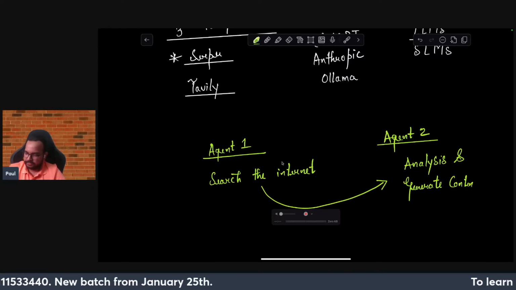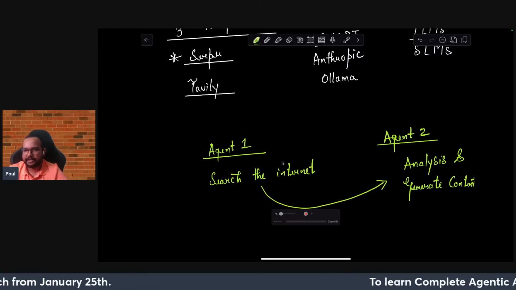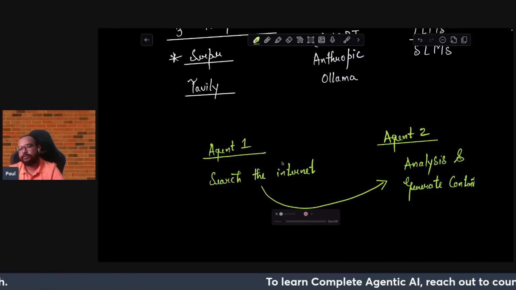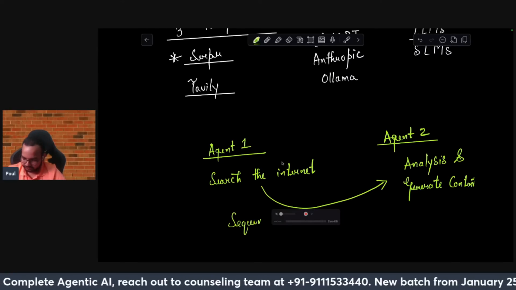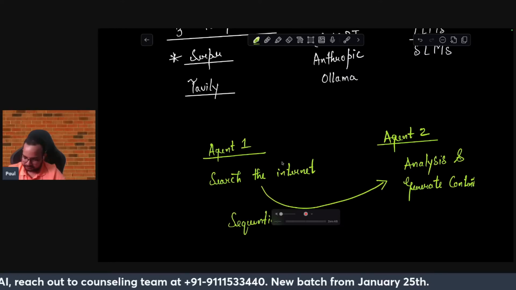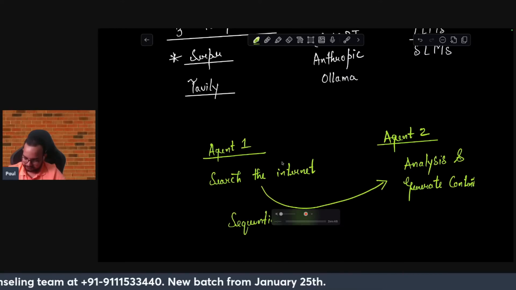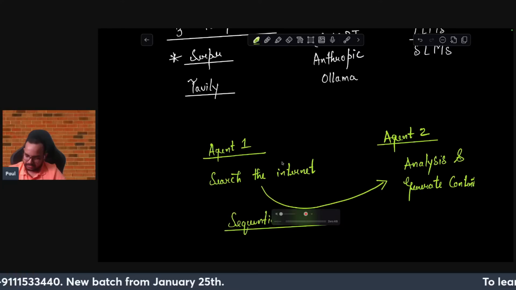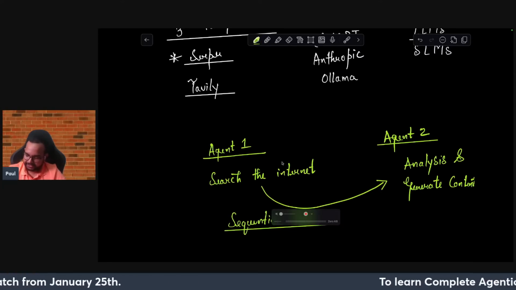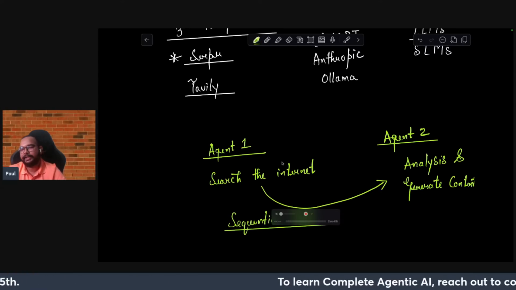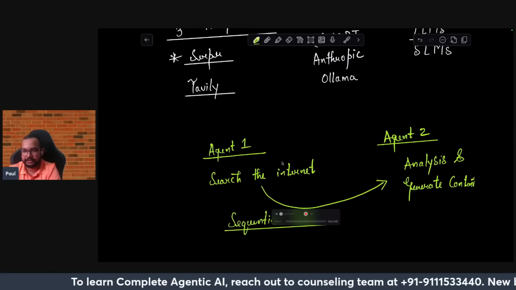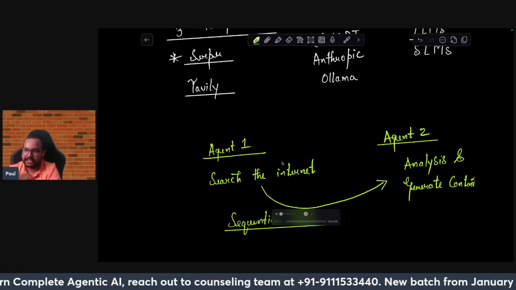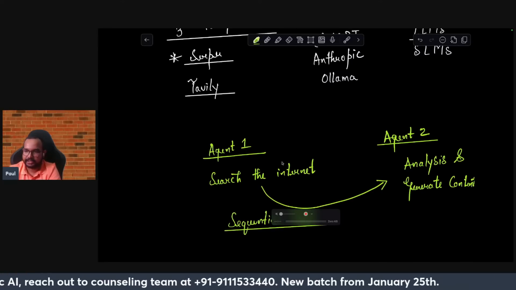Right now this is just an example that I am giving for multiple types of agents. So right now agent one will perform one task, then only agent two can do. So basically a sequential task, if I'm talking about. Agent 2 is dependent on agent 1. If agent 1 is not searching the internet, then agent 2 cannot do the analysis. So there is a dependency among the agents that we are creating.